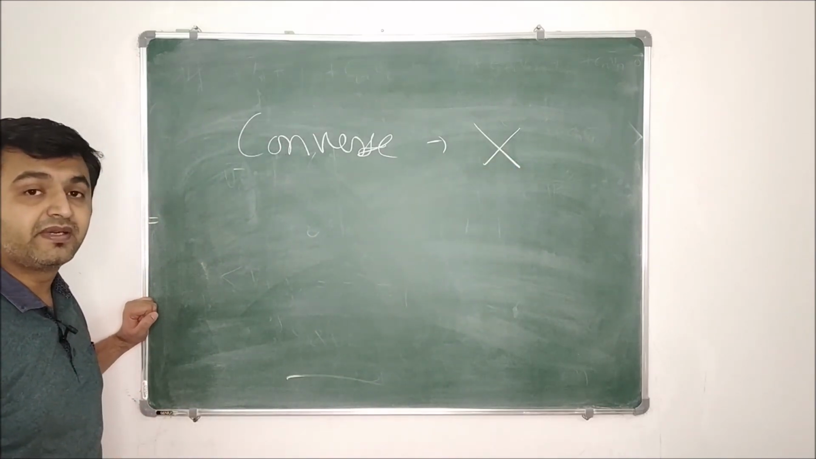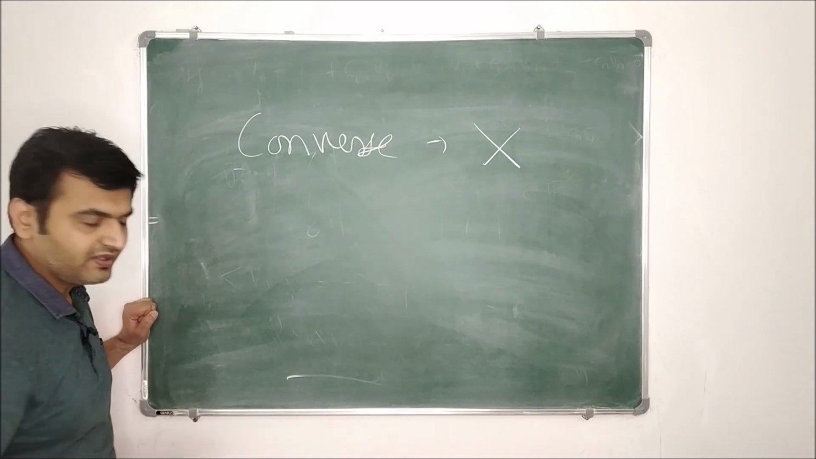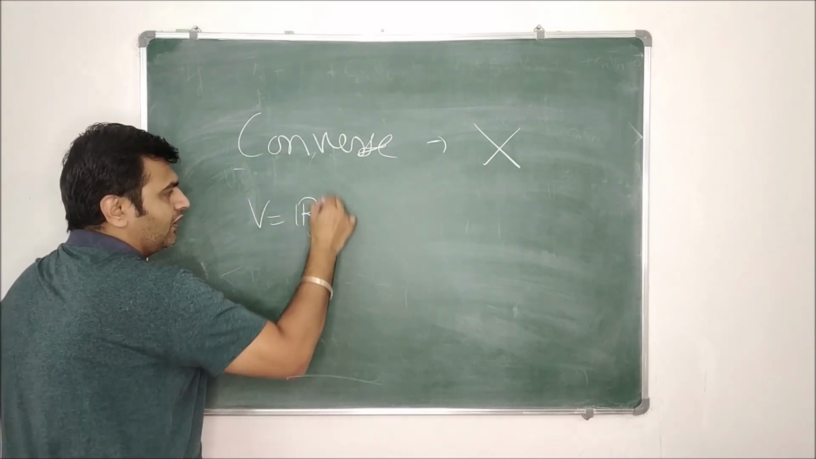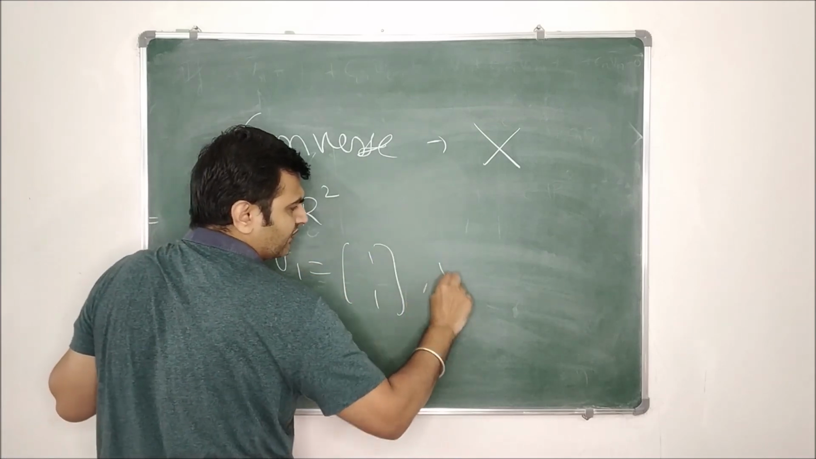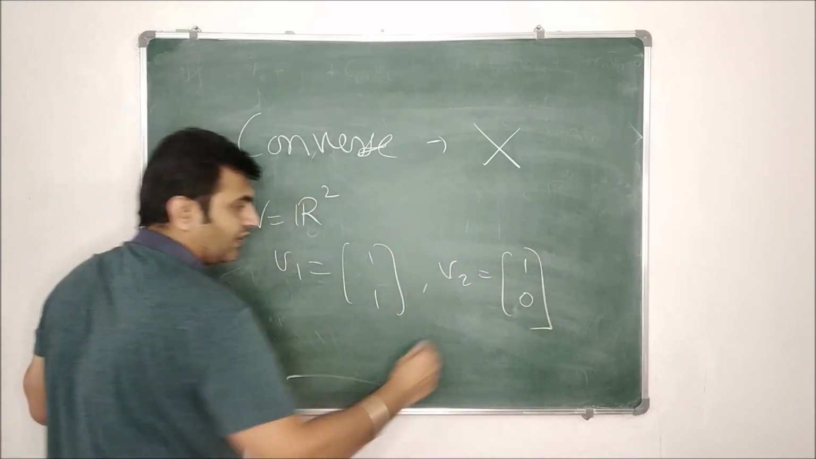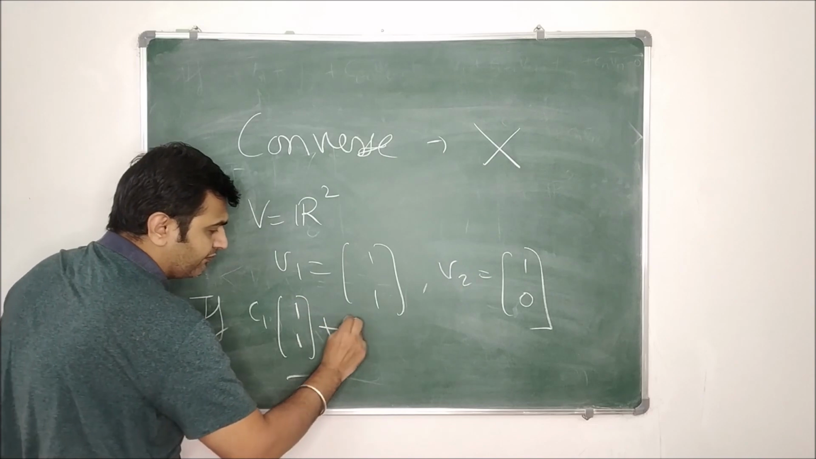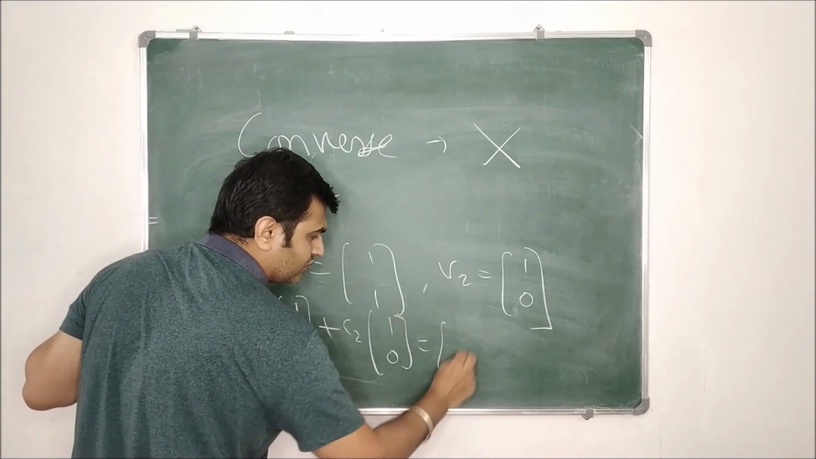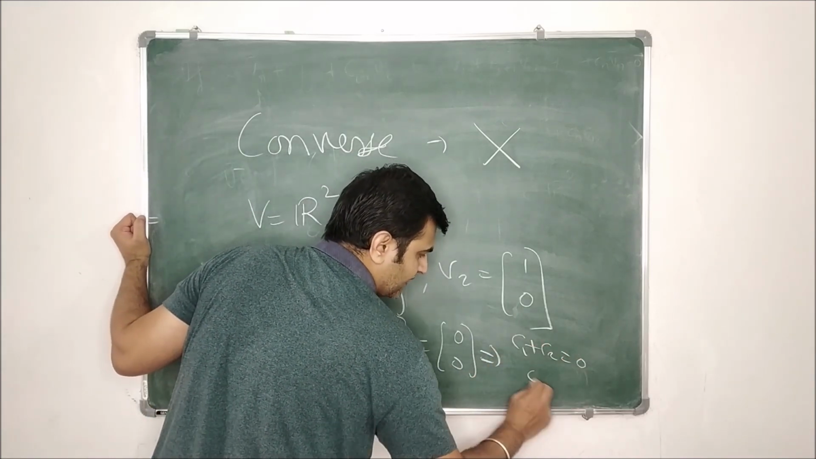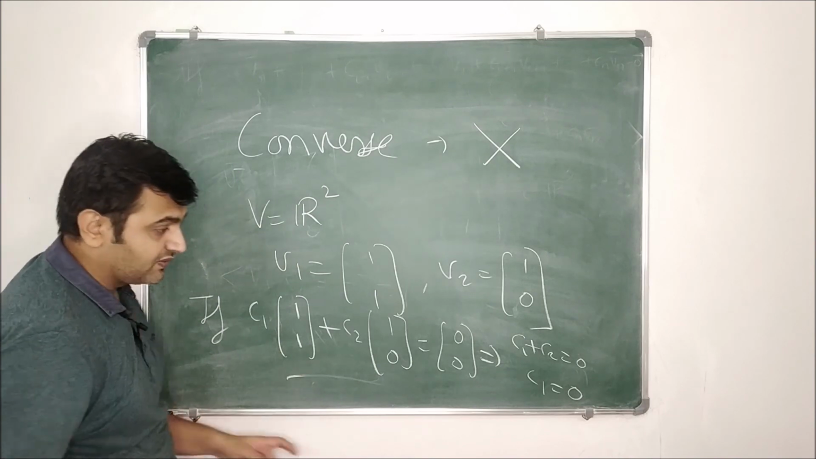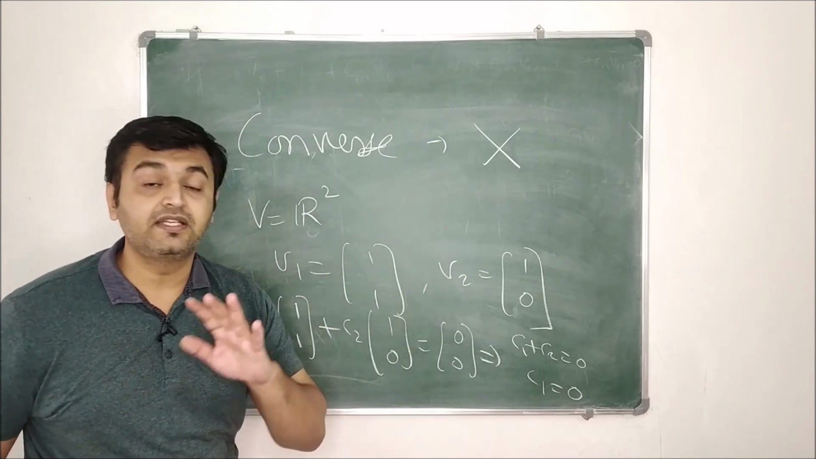That means if you have linearly independent vectors, then those vectors need not be orthogonal. Example: take V to be R2 with the standard dot product as the inner product. Let me take the simplest one, V1 to be 1 1, and V2 to be 1 0. Are they linearly independent? Yes, because if C1 V1 plus C2 V2 is equal to 0, then comparing components you have C1 plus C2 equal to 0 and C1 equal to 0. As soon as C1 is 0, you plug in here, and C2 is also 0. Therefore these two vectors are linearly independent.